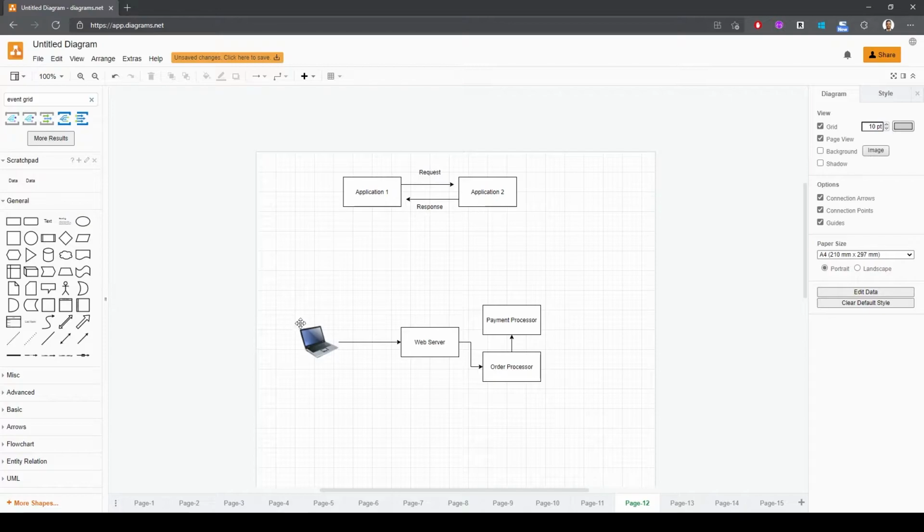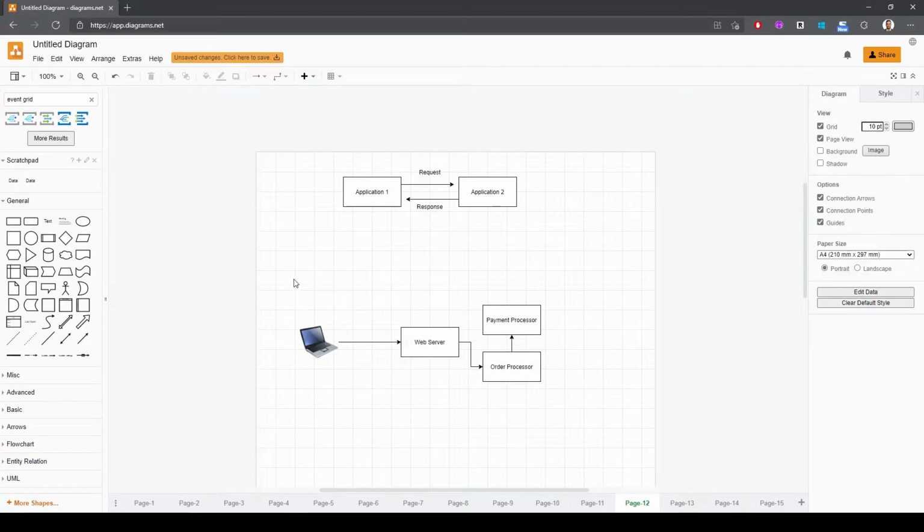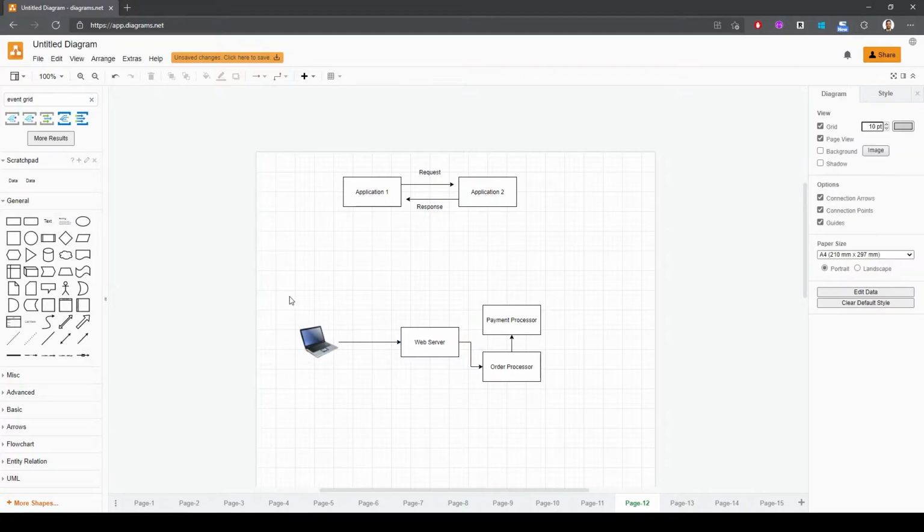What would happen here is that he would make an HTTP request to the web server, and the web server would then make a request to the order processor in order to get the list of orders. That web server can be the fastest web server in the whole universe, but if the order processor is slow, that web server is actually slow as well. So the point from all of that is the request is as fast as the slowest request.